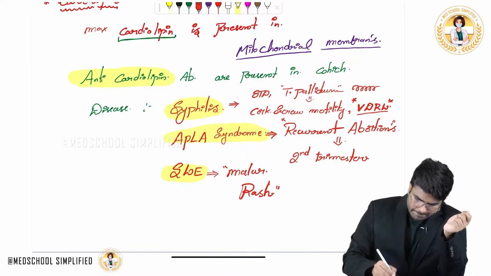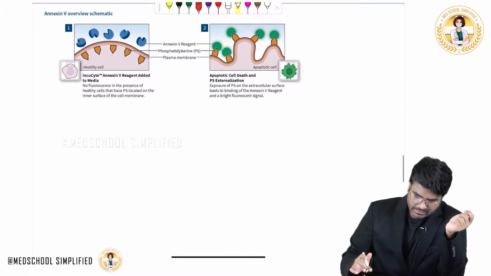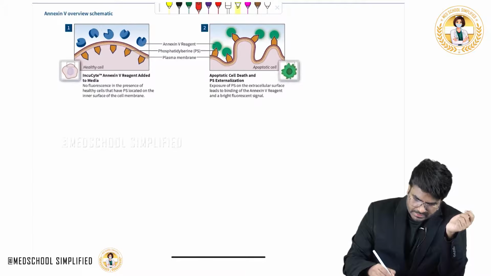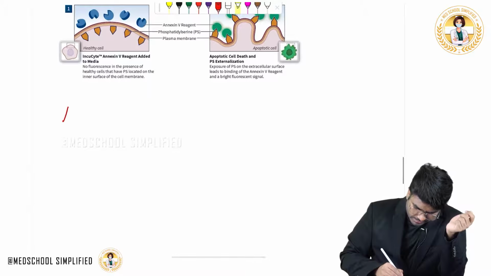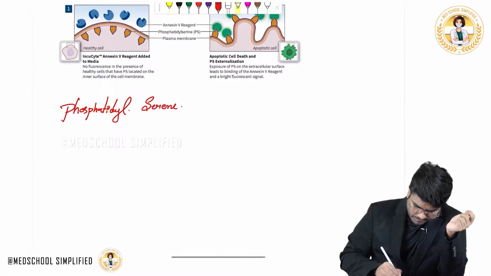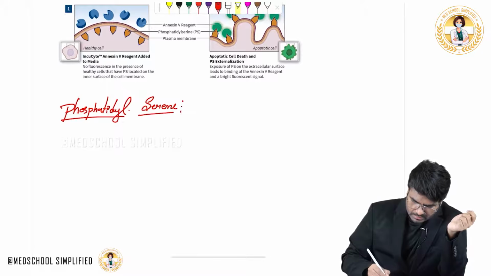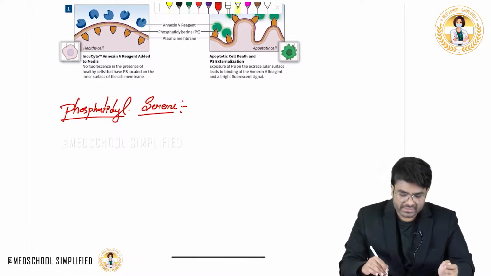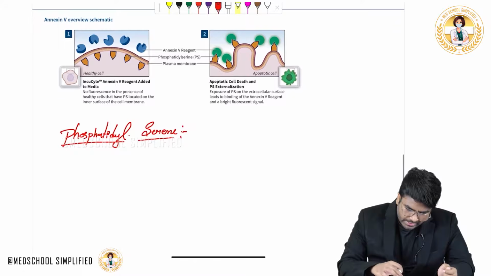Now, after this, what you should know is the last phospholipid. The last phospholipid is phosphatidylserine. Now, what do you need to know about phosphatidylserine? Guys, please look here at a healthy cell.